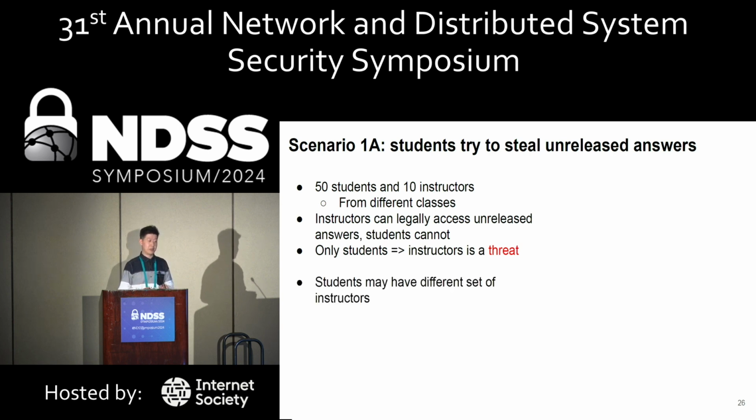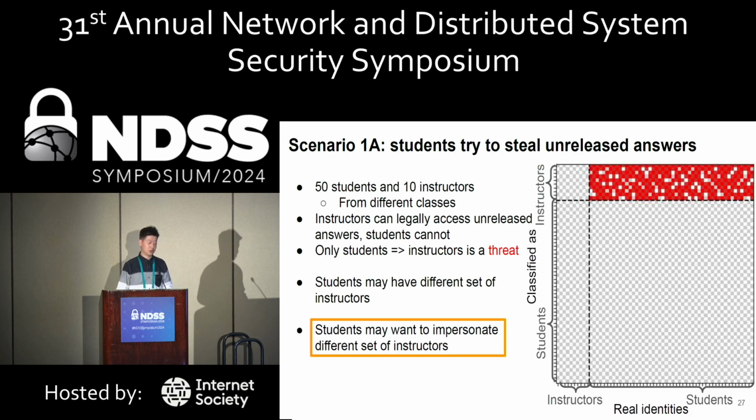However, students may have different enough set of instructors they want to impersonate, registered for different classes, and they are less motivated to impersonate an instructor that does not teach them. So the threat mapping might look like these. As you can see, this is no longer a complete rectangular area. Again, students might impersonate different set of instructors, and only students impersonating the instructors teaching them is considered a threat.